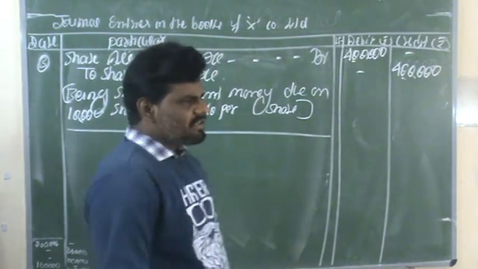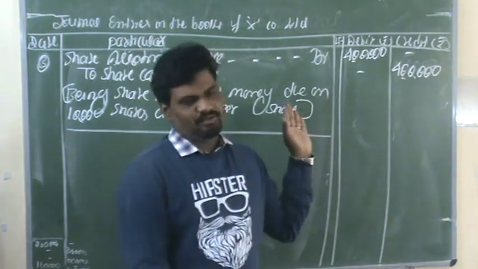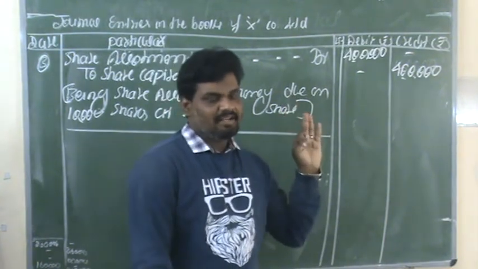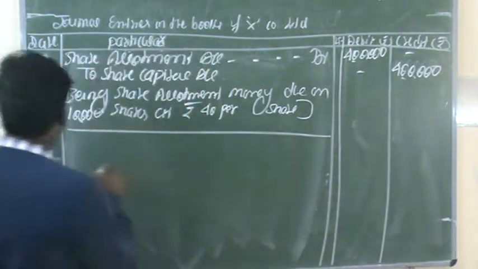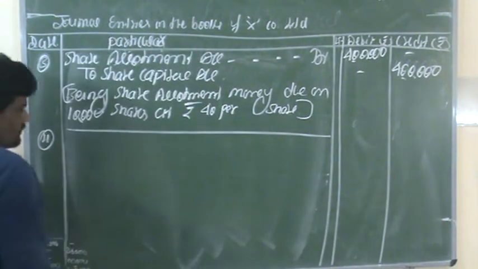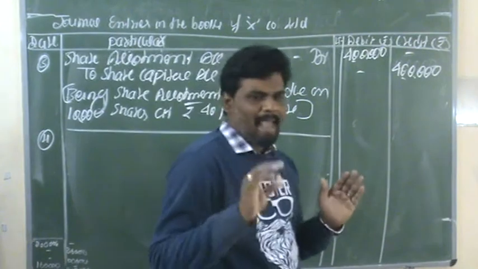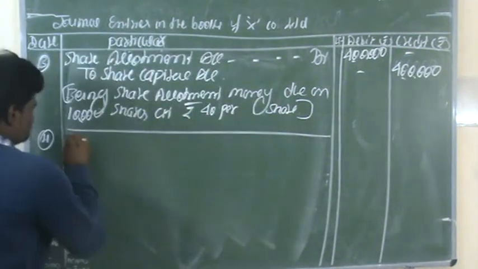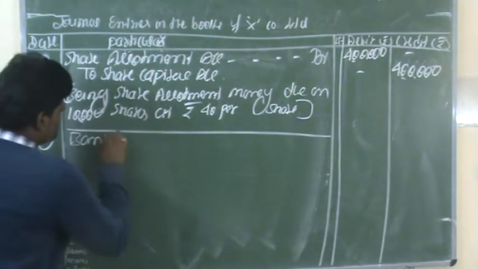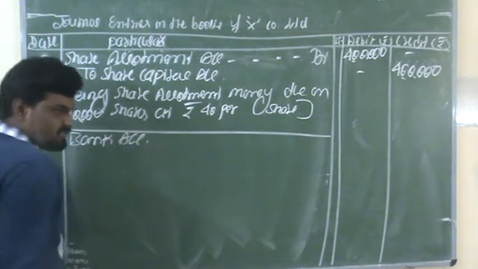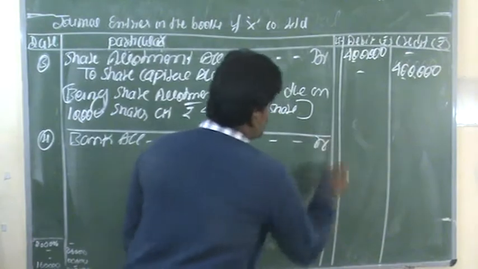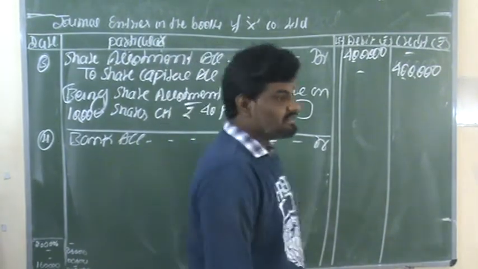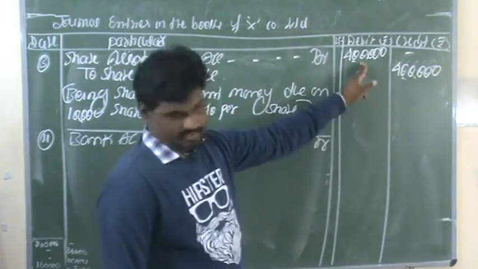The next entry. Due means the next amount they need to receive, right? The next entry is related to allotment money received. Received means we record bank account. The banker is receiving, so bank account debit. How much amount are they receiving?